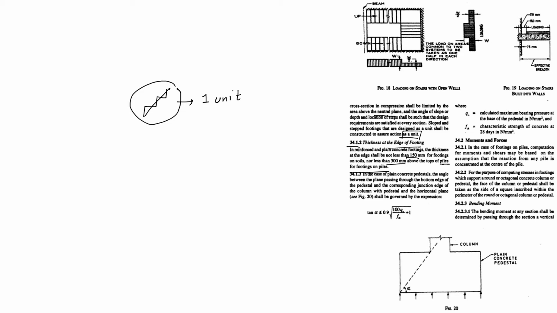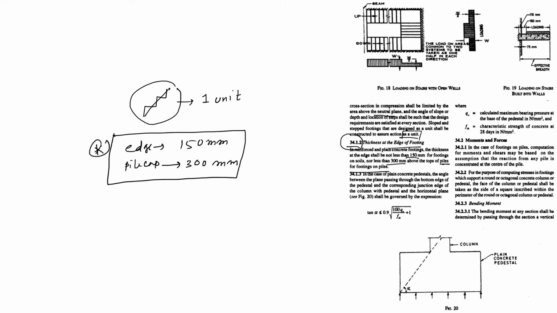Clause 34.1.2 is saying that if it is a normal footing, I mean isolated footing or raft footing, in that case the edge value should be 150 mm. For pile cap, that means footing on the pile, that should be 300 mm.